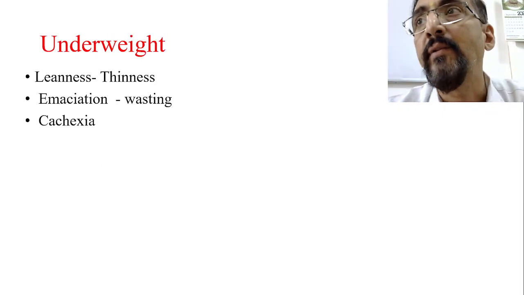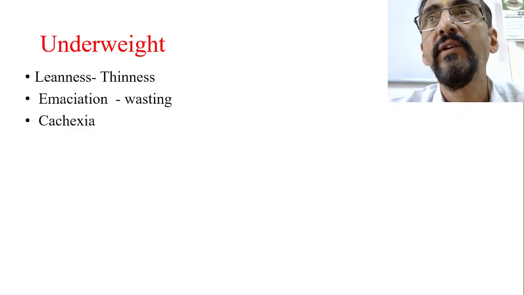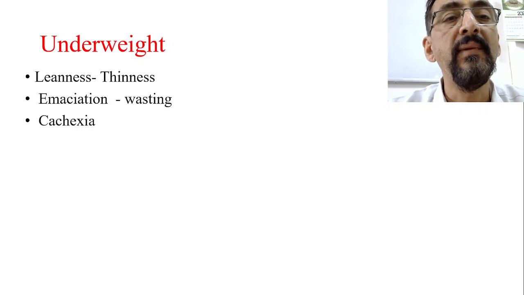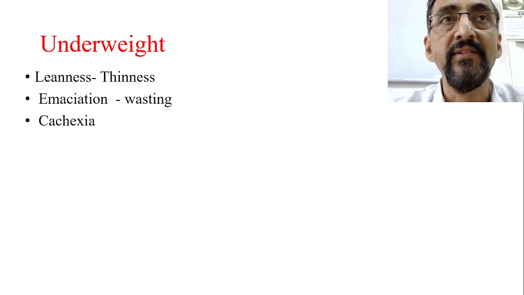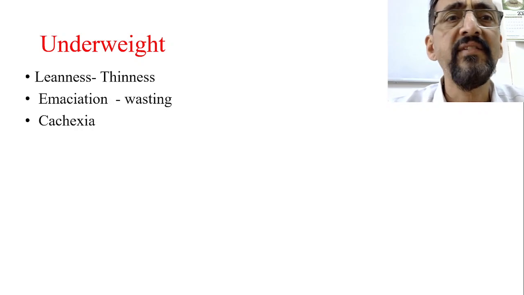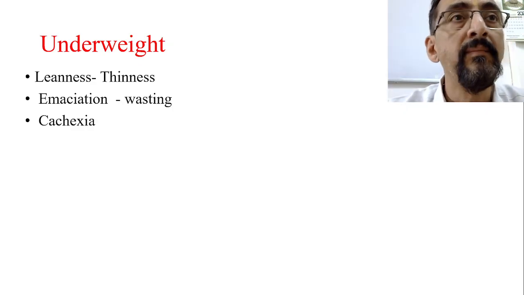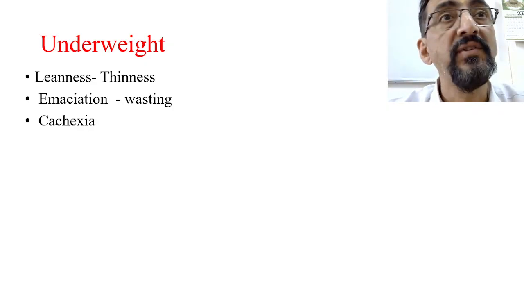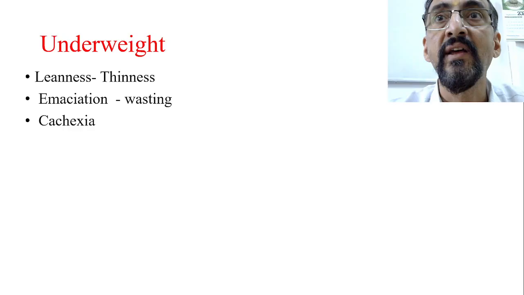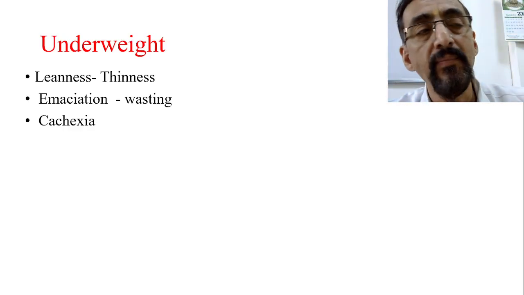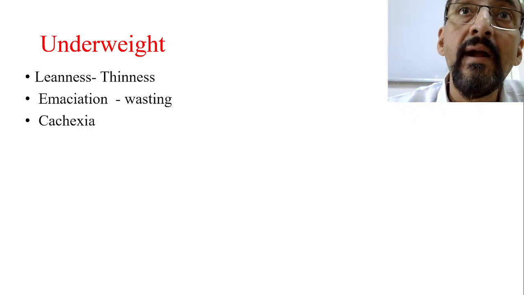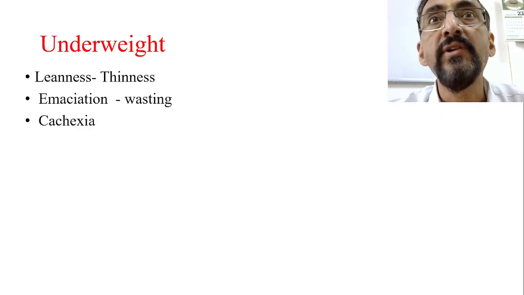Now talking about underweight. Underweight means we use different words for underweight. Leanness, thinness, first stage. Then comes emaciation and wasting. Then cachexia. Cachexia is extreme weakness. Now in terms of Ayurveda we use different words like kshaya, then shosha, mamsa kshaya, mamsa shosha. So they actually indicate the different grades of this underweight. Underweight, stunting, emaciation.